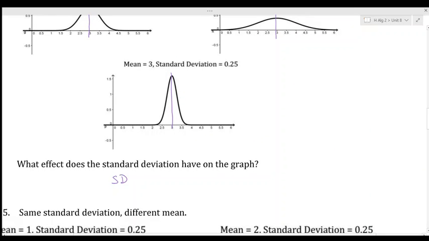The standard deviation either spreads or shrinks the bell curve horizontally. So the mean will always stay where it's at, but whether or not your curve expands, gets a little bit fatter or not, depends on the standard deviation.